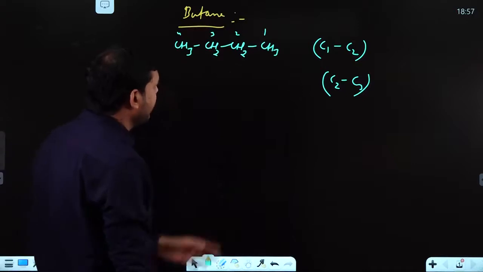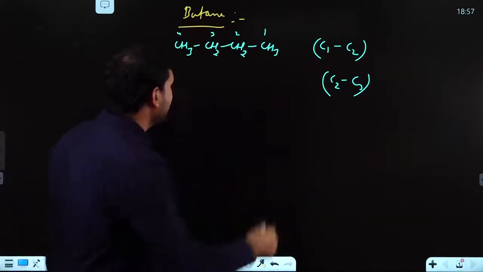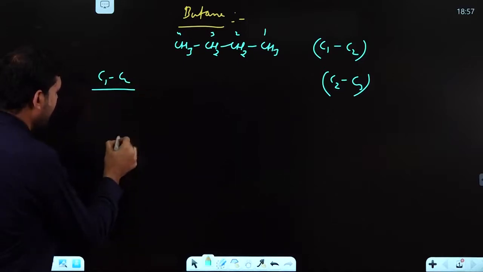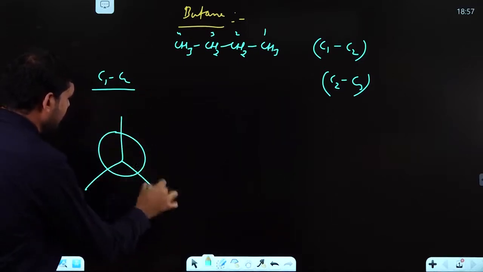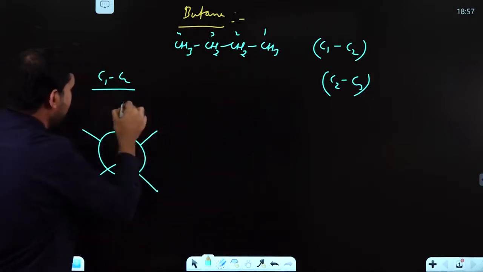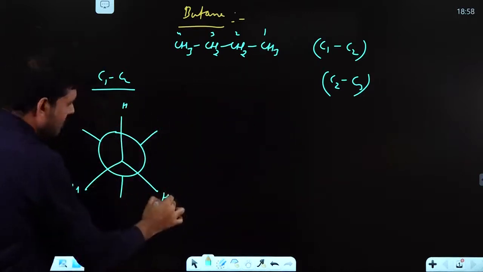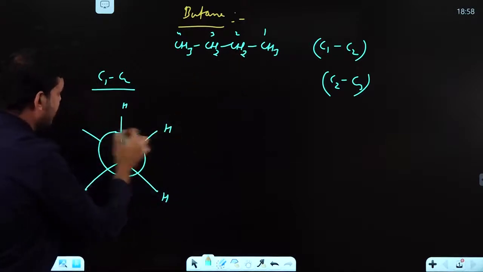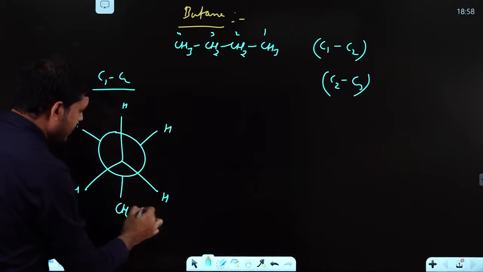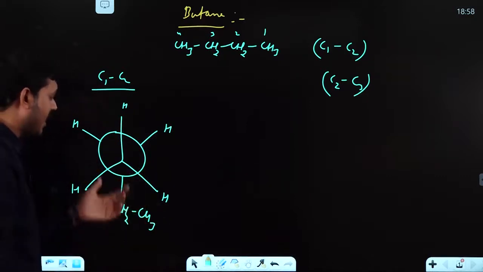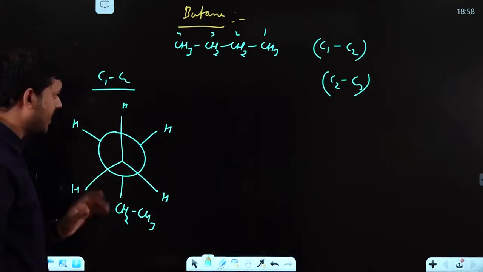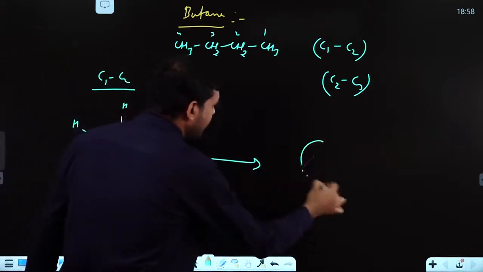If you are told about C1, C2, it simply means across C1, C2 you can say this front carbon is having 3 hydrogens and the back carbon is having 2 hydrogens, and this is your ethyl, so this is your CH2, CH3. That is your staggered form. If you rotate, you will get the eclipsed form, right?